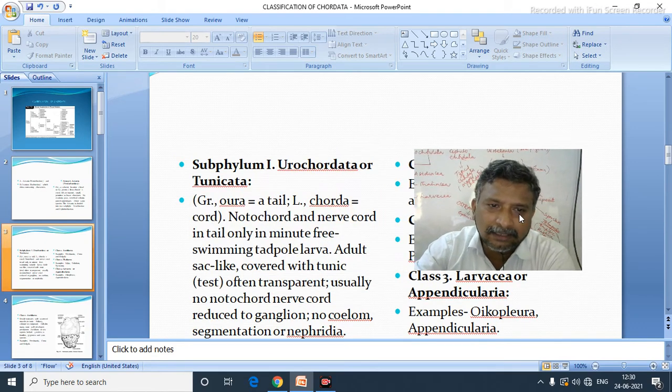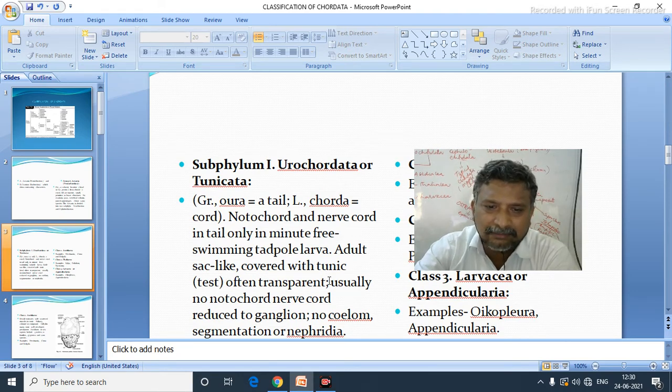Now, what is the urochordata? Uro means tail, chorda means notochord. So notochord and nerve cord are present in the tail only in a minute free swimming tadpole larva. So notochord is present in their tail.